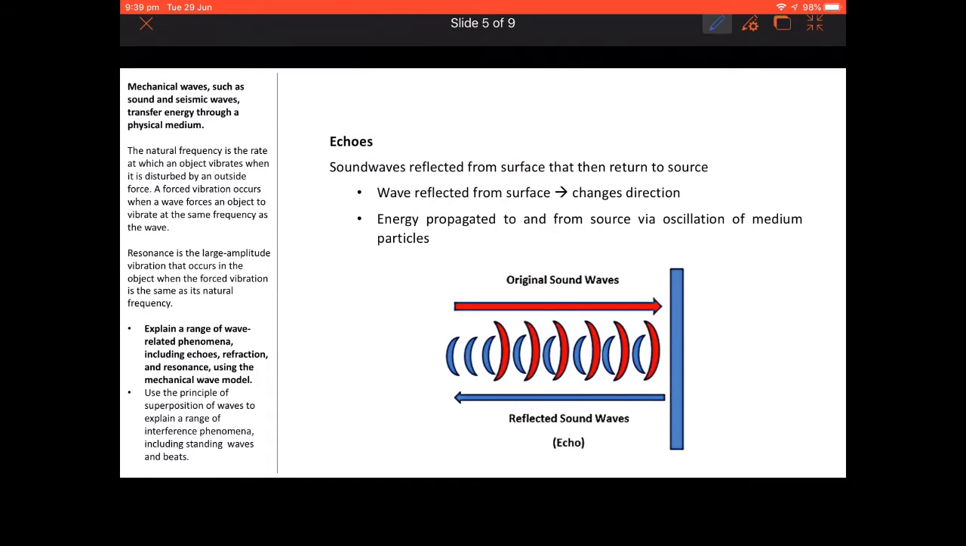When these reflected waves are meeting with the original sound waves, they will just travel through each other. So at any given point, the particles will oscillate in the net direction as a result of those two sound waves travelling through each other, one reflected and one original.